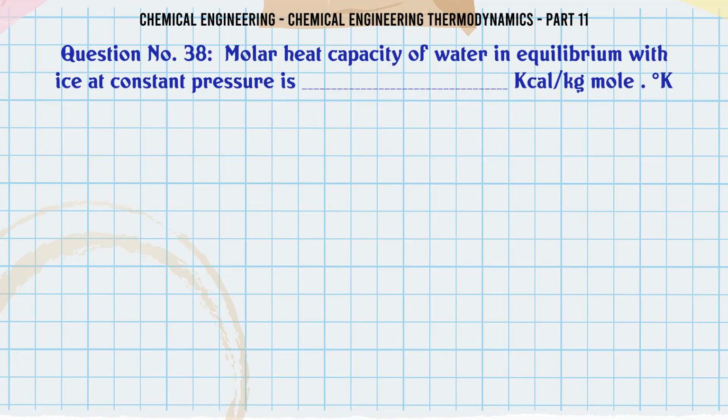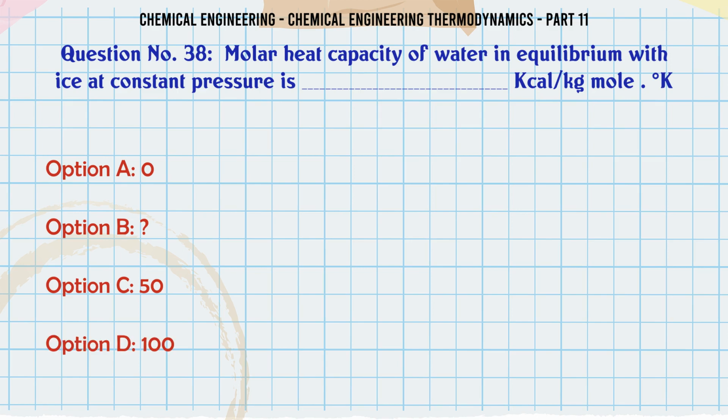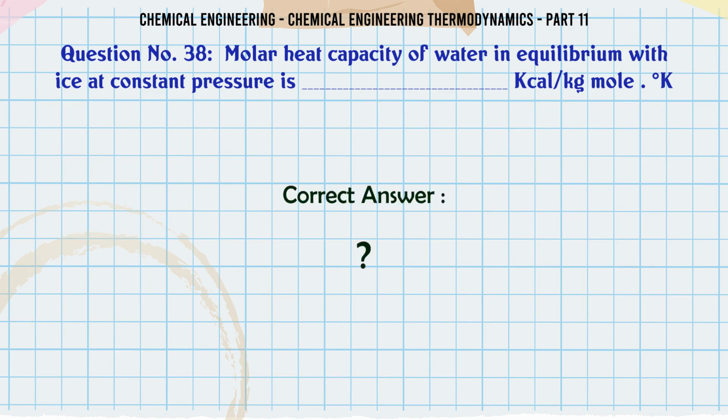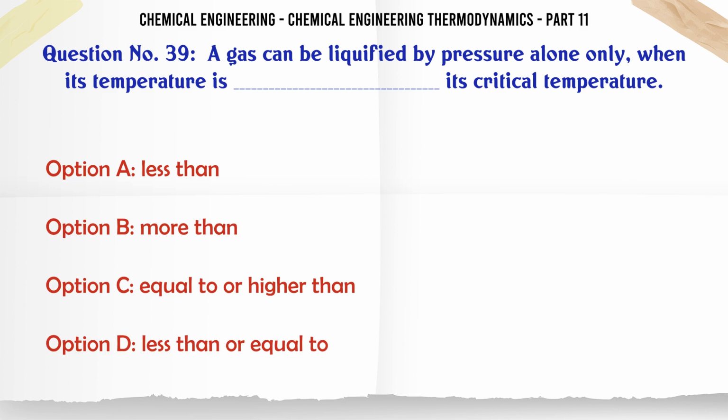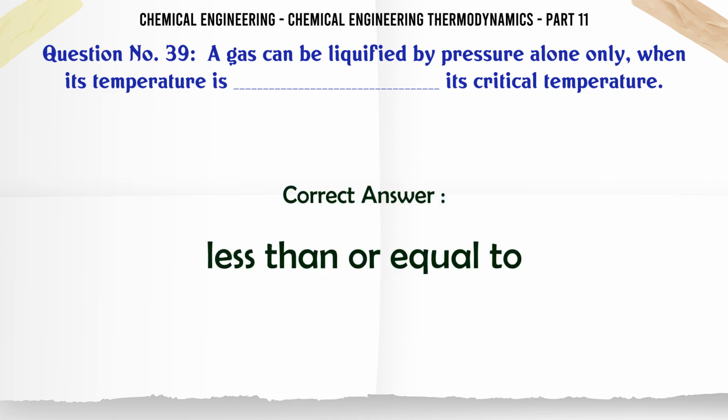Molar heat capacity of water in equilibrium with ice at constant pressure is cal kg mole K. A 0, B, C 50, D 100. The correct answer is a gas can be liquefied by pressure alone only when its temperature is its critical temperature. A less than, B more than, C equal to or higher than, D less than or equal to. The correct answer is less than or equal to.